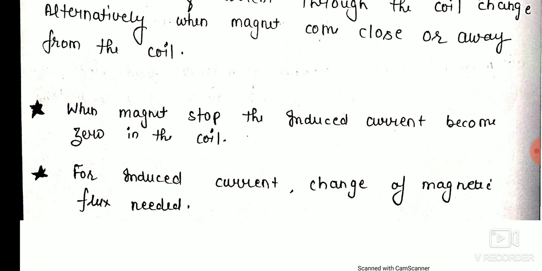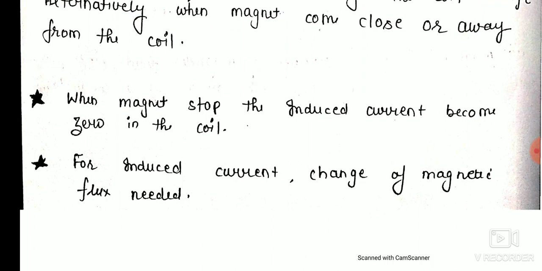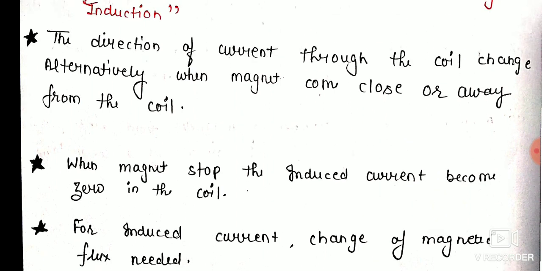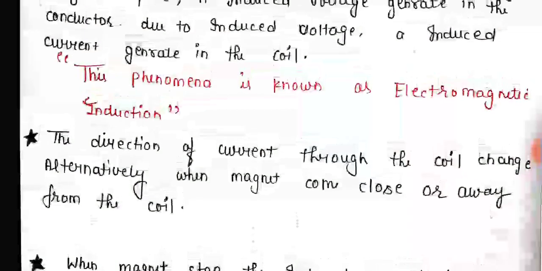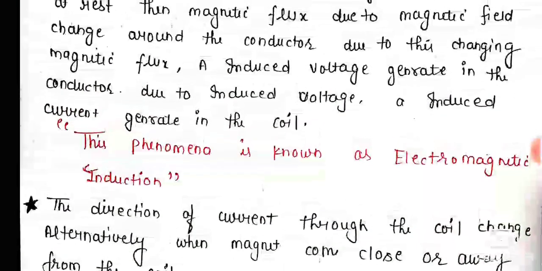When a current carrying coil is moving in an external magnetic field, then we get induced current, and this is the basic principle of the generator, which will be studied in further videos. So this is the basic concept of electromagnetic induction.